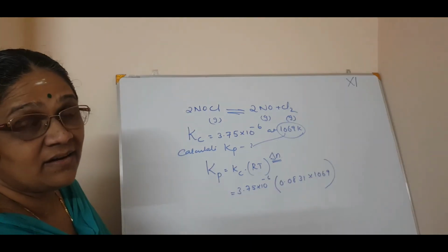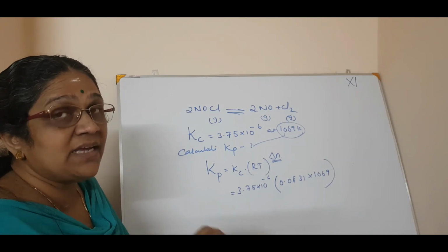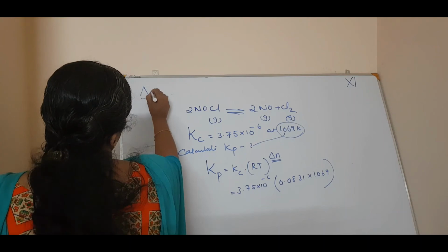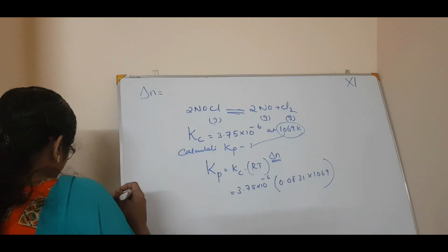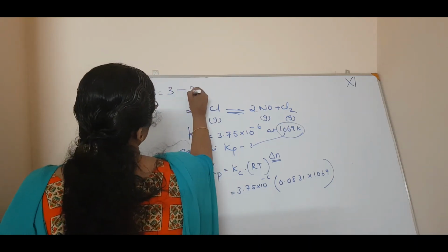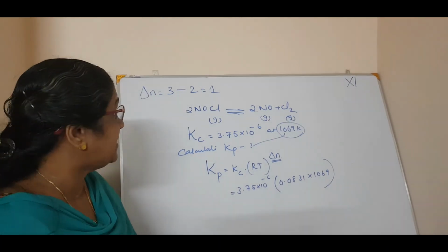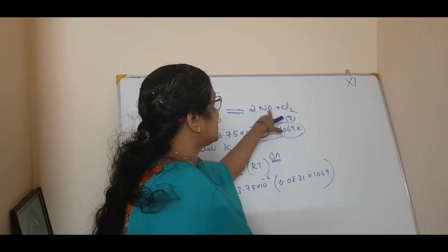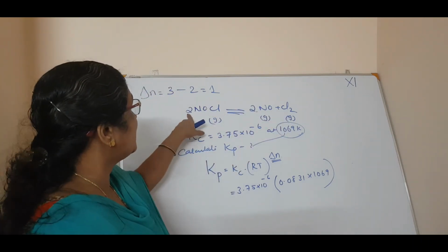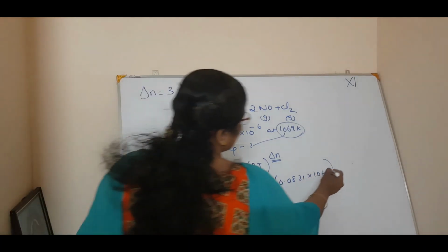Now what happens? What is delta N? We have studied: the number of gaseous product minus the number of gaseous reactant. So we will calculate separately. Delta N is equal to the number of gaseous product, 2 plus 1, that is 3, minus 2, that is equal to 1. Am I right? Delta N is equal to 1. Because all are gaseous, 2 plus 1 is 3, minus the reactant, which is 2. So 3 minus 2 is equal to 1.